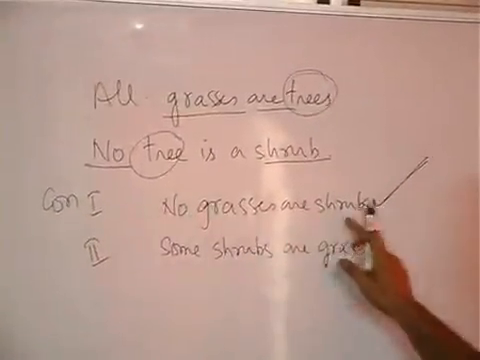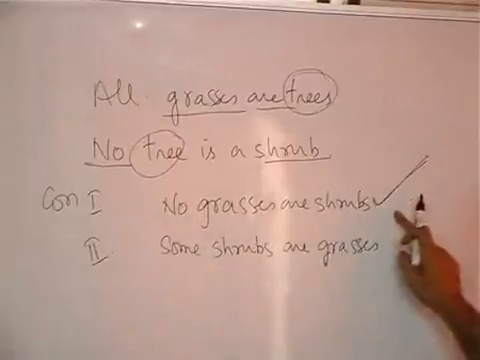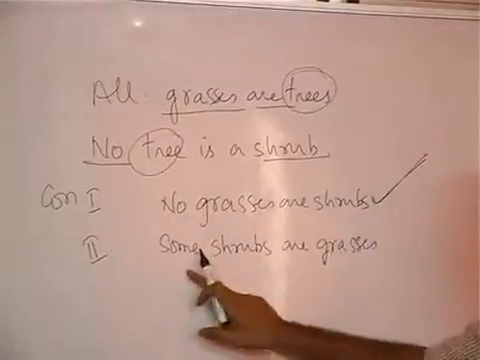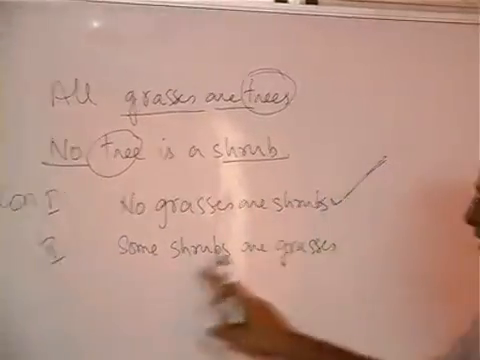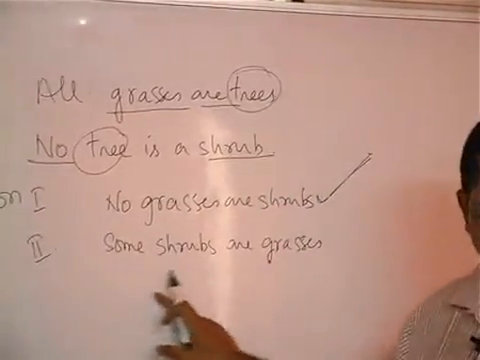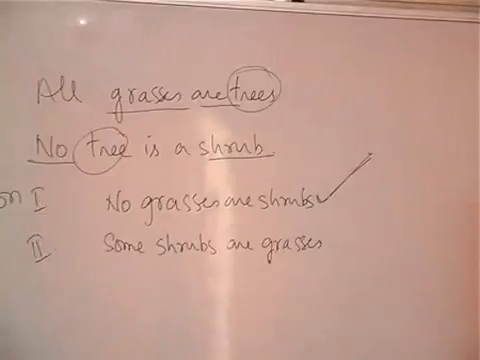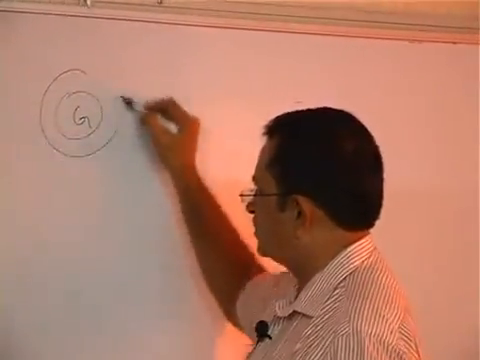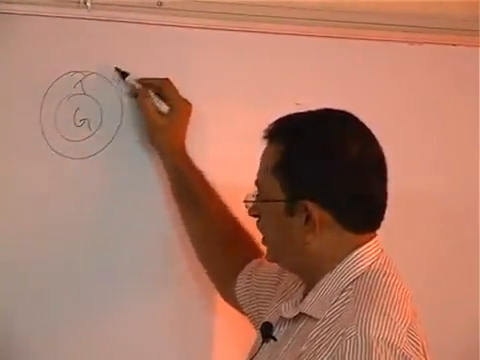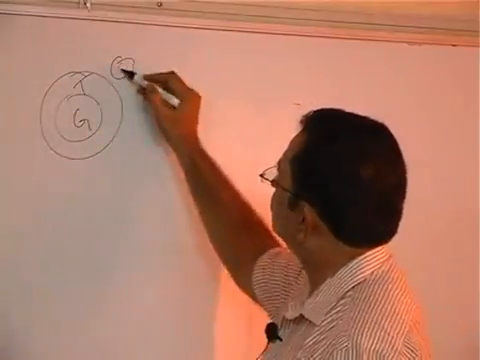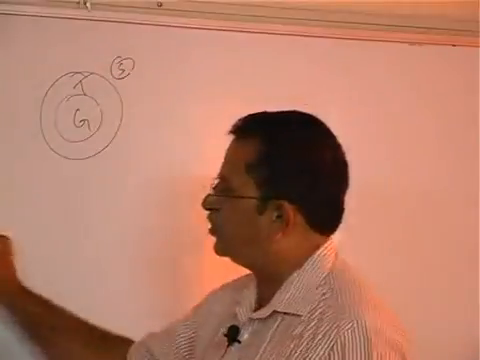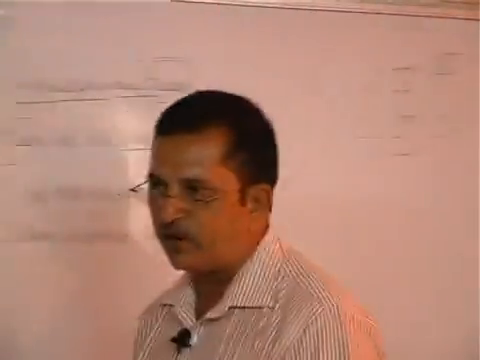No grasses are shrubs. Some shrubs are grasses means you can take. But no grasses are shrubs. Some grasses are shrubs means you can take. But here it is given in reverse. Whether it follows or not, draw the diagram. All grasses are trees. No tree is a shrub. Some shrubs are grasses, we don't know. No conclusion. Will not follow.